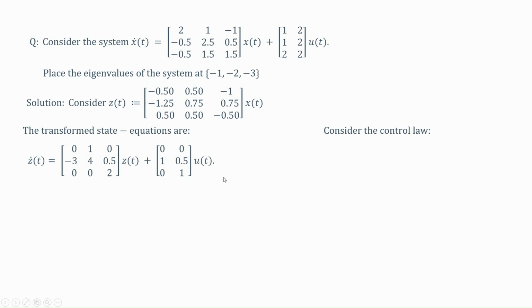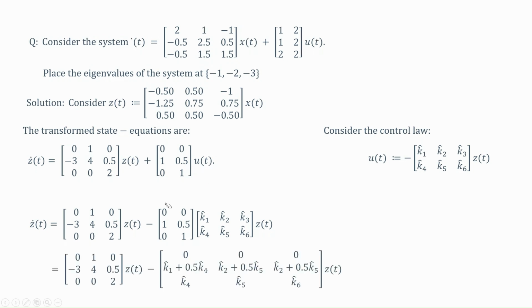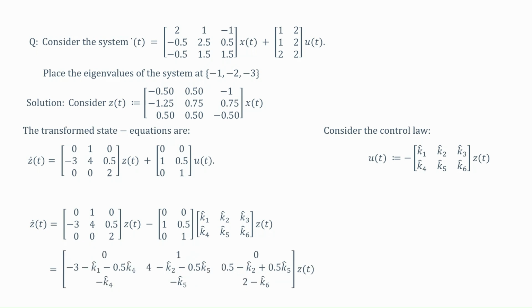So, to do that we will use this control law, and once we plug it in here, we will get an expression of this form, okay, and now you can notice that this is the expression that we get. Now, what you can do is you can change this K4 to be 0, this K5 to be 0.